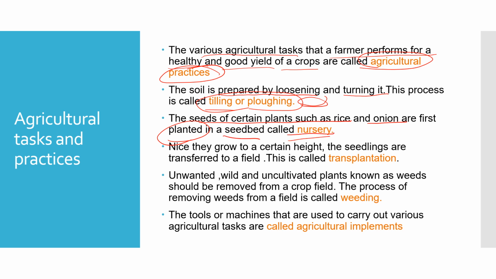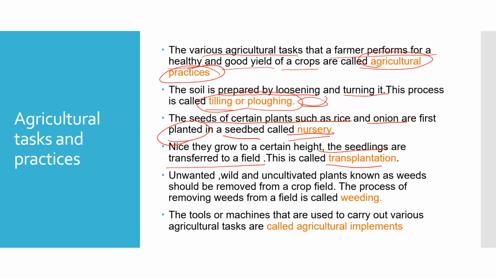What is a nursery? It is a place, a seed bed, where the seeds of these plants are first grown. When the seedlings reach a certain height, they are taken from the nursery and transferred to the field.